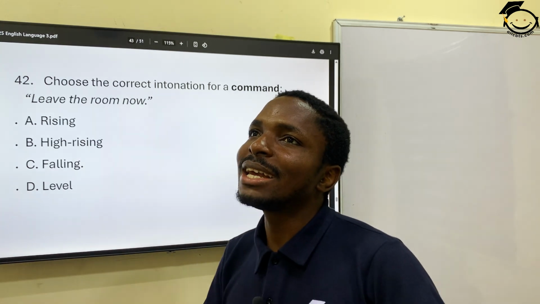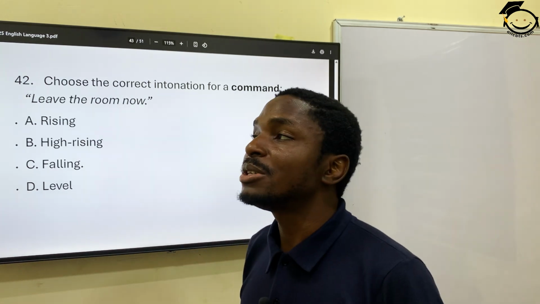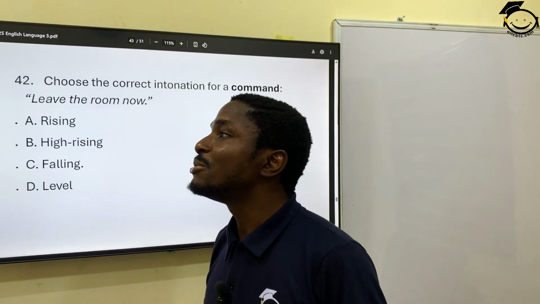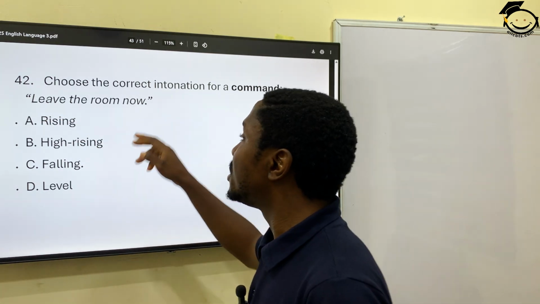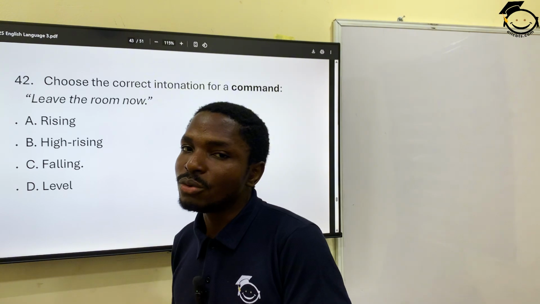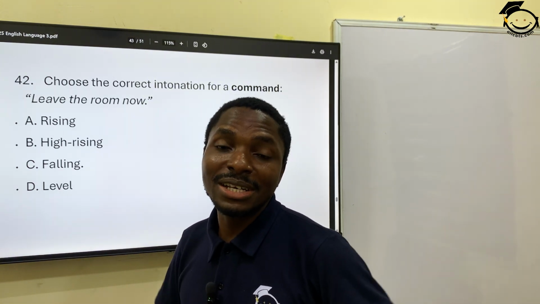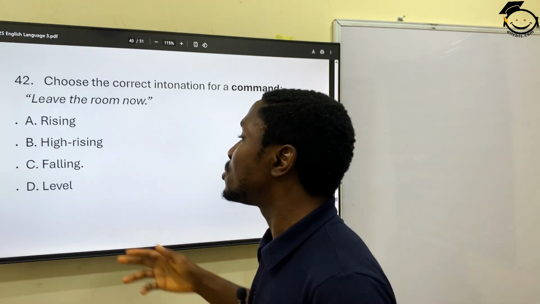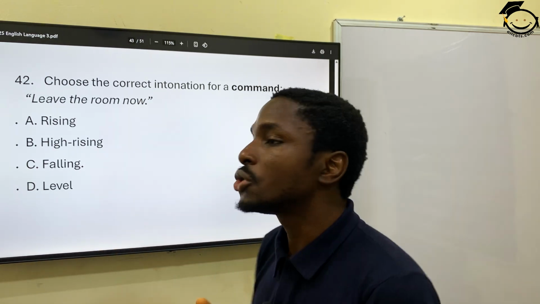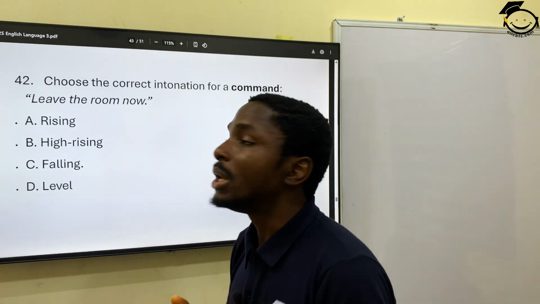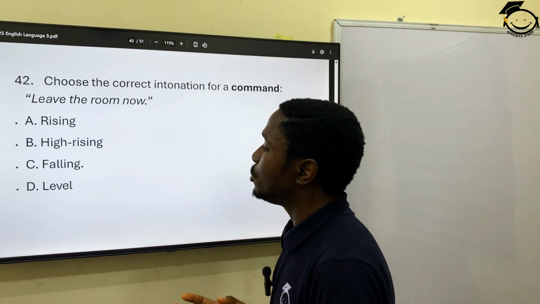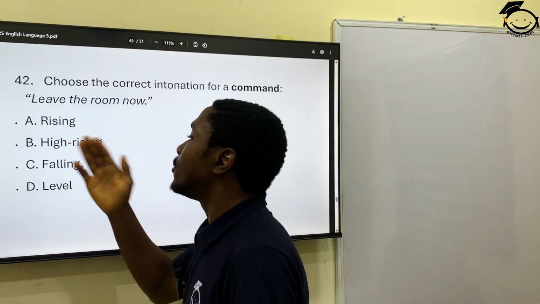It's just like a mood, almost like a negative mood. It's not a hyper mood, you're not excited. Leave the room now. So command instructions will always have falling intonation. So this is falling.